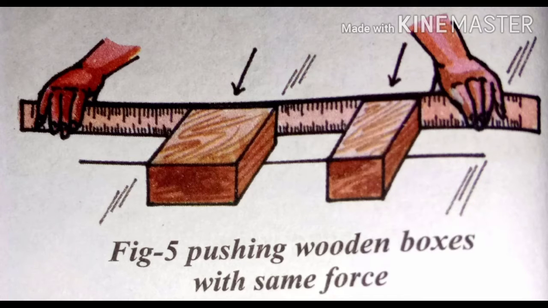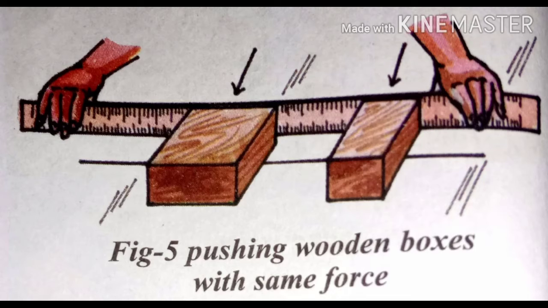Isn't it? That's why inertia purely depends upon the mass of an object. That's why the mass of an object is considered the measure of inertia.